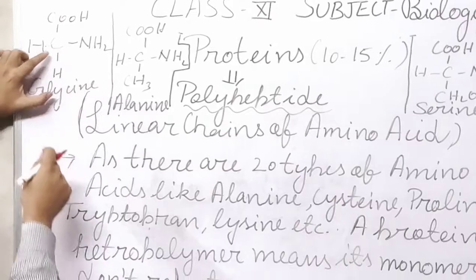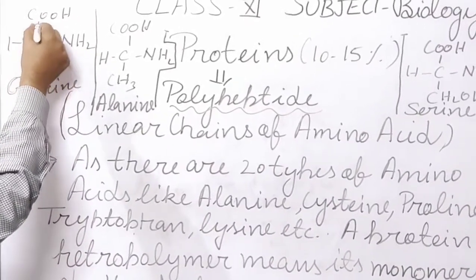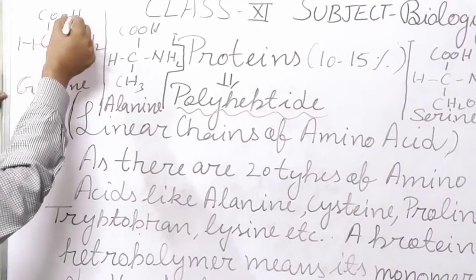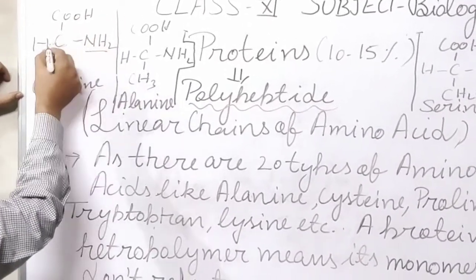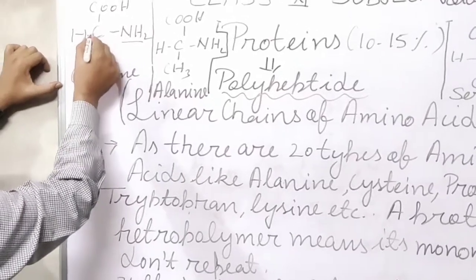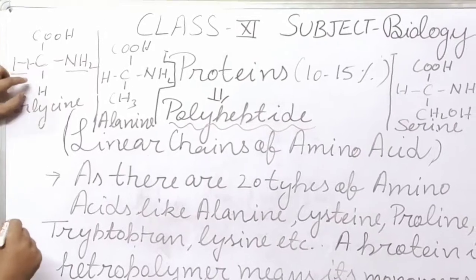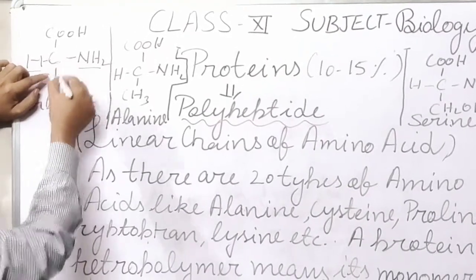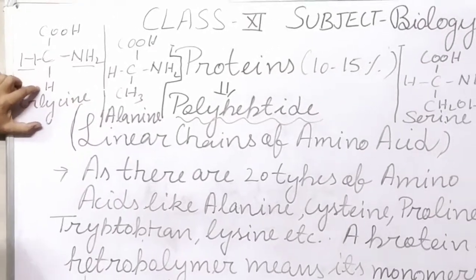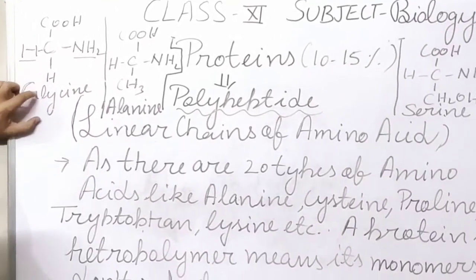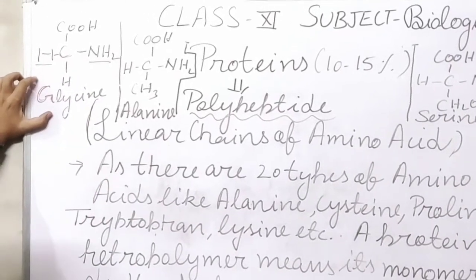In this, one bond of the carbon is connected with the carboxylic group, one bond of the carbon is connected with the amino group, and one bond of the carbon is connected with hydrogen, and this one bond is connected with hydrogen. So with the help of this, you can learn all the amino acids.